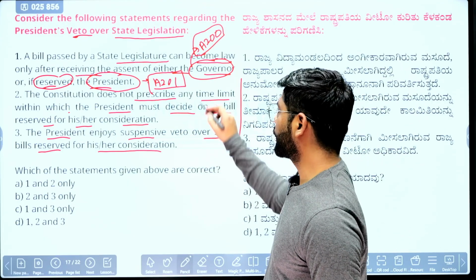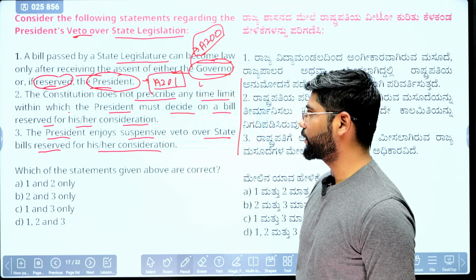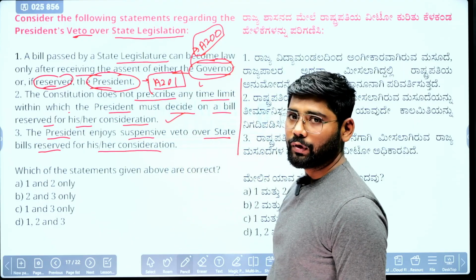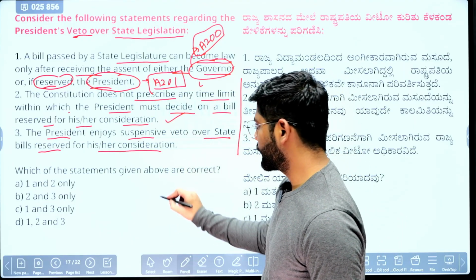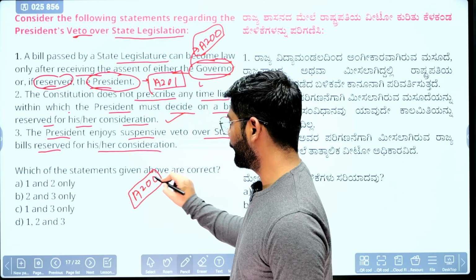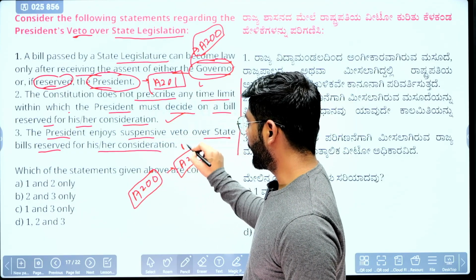Okay, so this statement is correct. Second, the constitution does not prescribe any time limit within which the president must decide on the bill reserved for his or her consideration. Yes, because there is no time limit. Once the governor of a state reserves a bill under Article 200, the president under Article 201 has the four options.